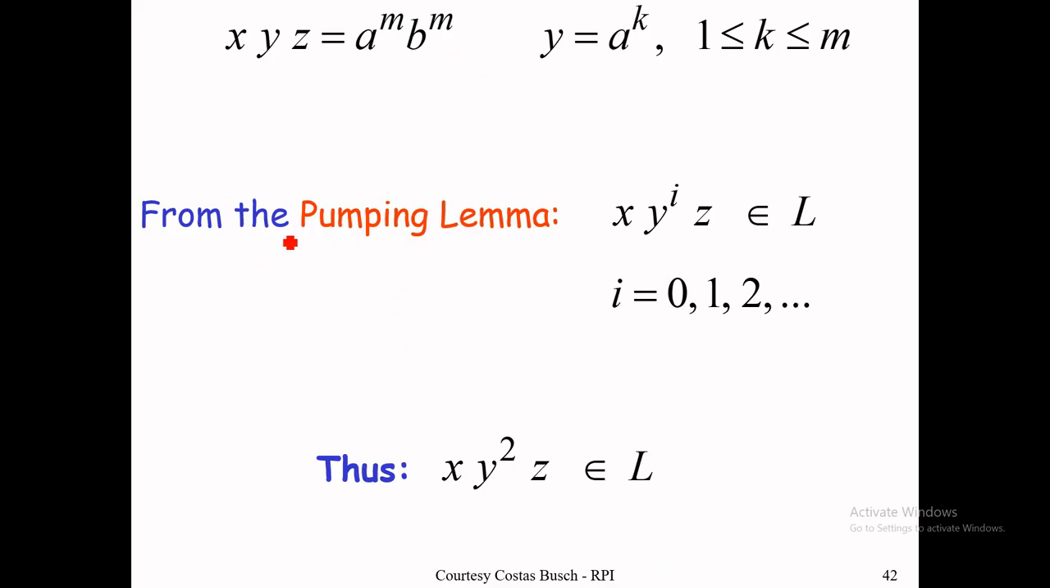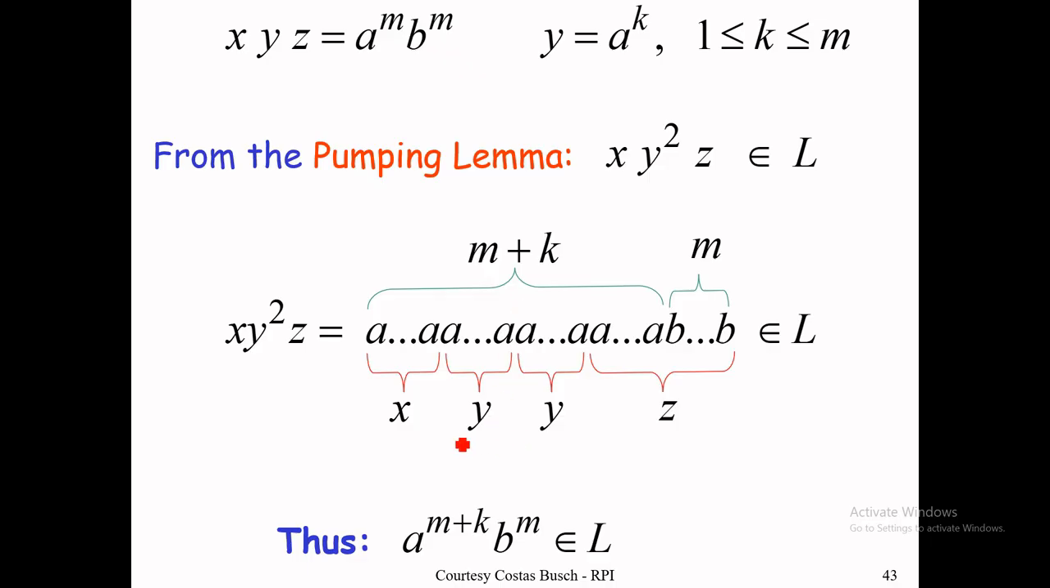So now we apply a^m b^m with the pumping lemma, y = a^k. The pumping lemma says that if we have a string xyz, then xyyz also belongs to L, because the pumping lemma says any string on that pattern should belong to the language. But if we take y two times, the length of y is k.